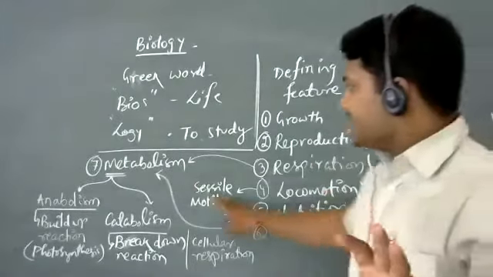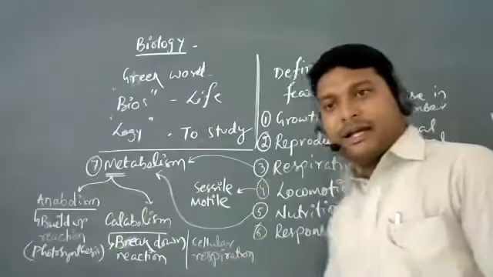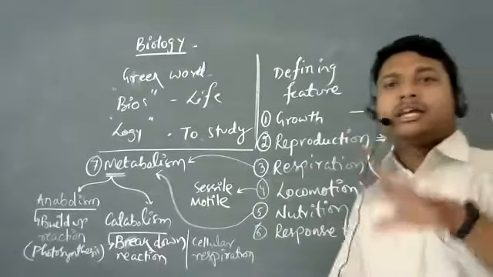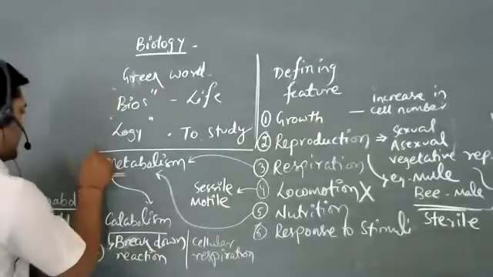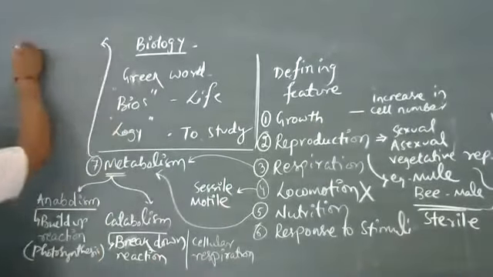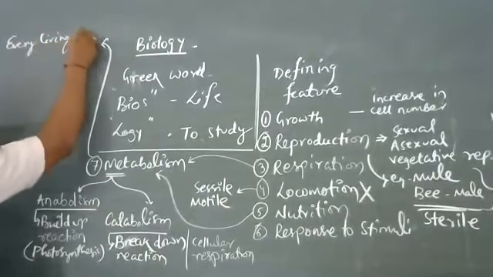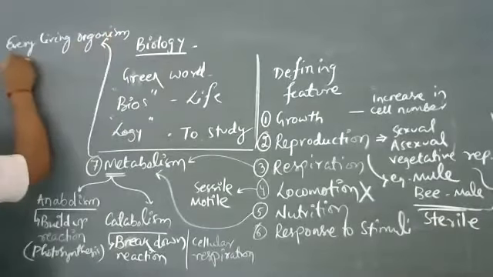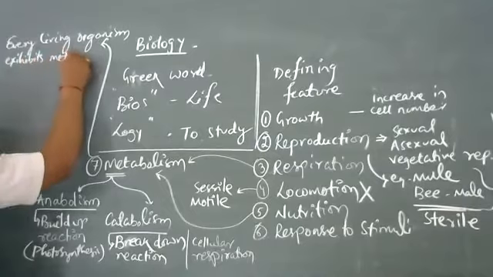So what I am saying is, in metabolism we have two types: catabolism and anabolism, one is a build-up reaction, one is a breakdown reaction. And what you have to keep in mind is that every single living organism or entity exhibits metabolism.